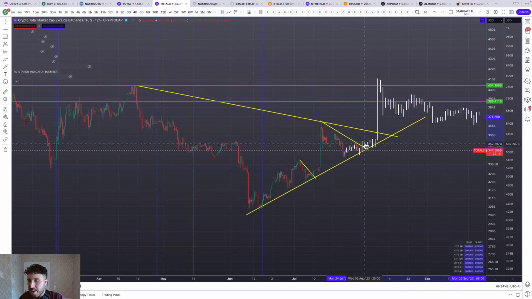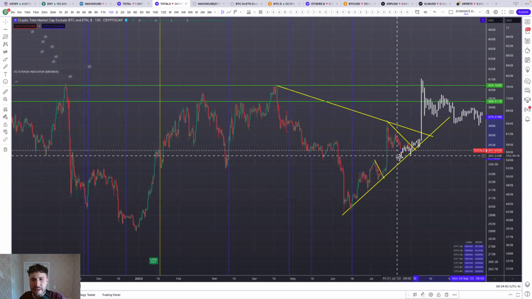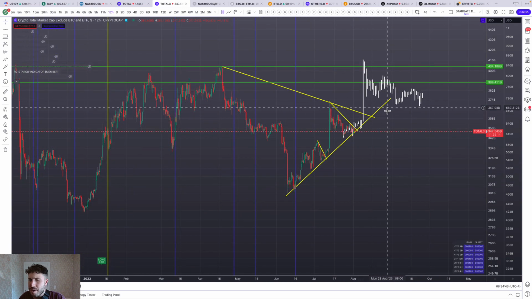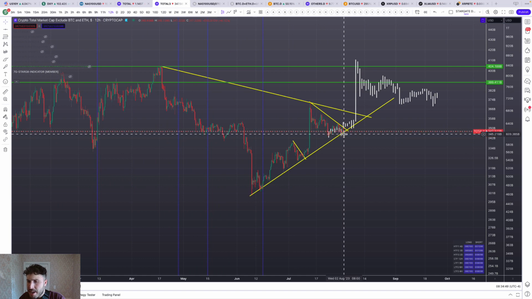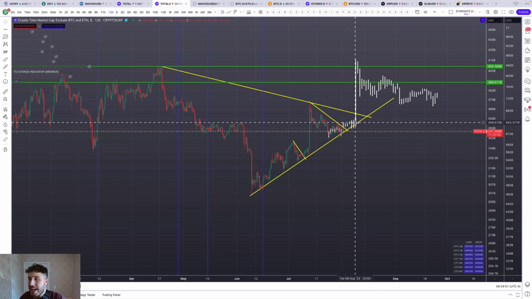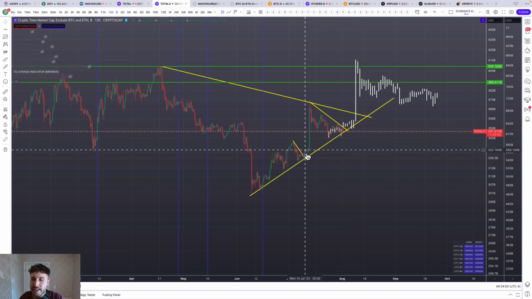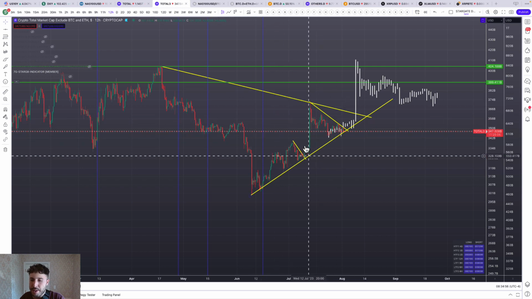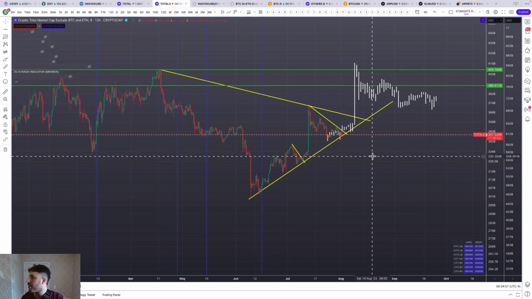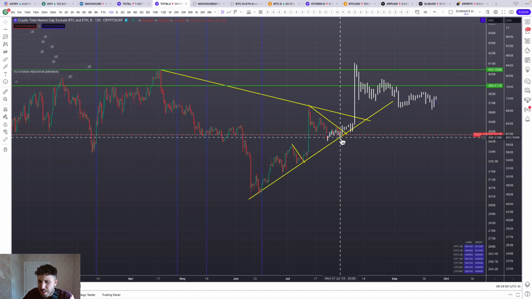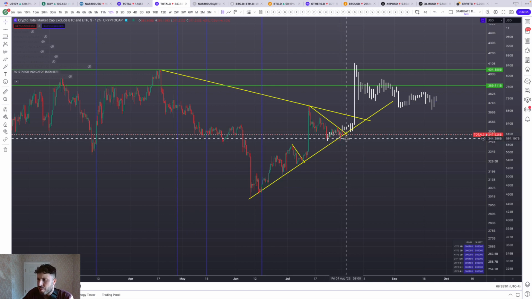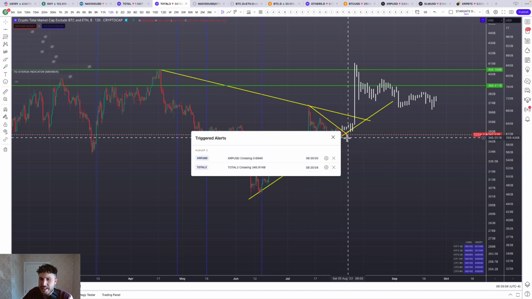I'm seeing a fractal pattern playing out. I forget where I grabbed this from, but this would mean that we would bottom here and we'd kind of go sideways until the 8th, and then we'd have a sharp increase like back here. I think that's what I did. I copied this pattern like that and stretched it out bigger. So that's what I'm watching there. So we really need to hold 345 billion. That's the level we need to hold.